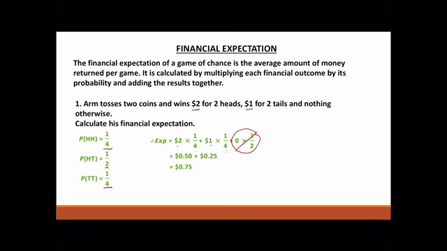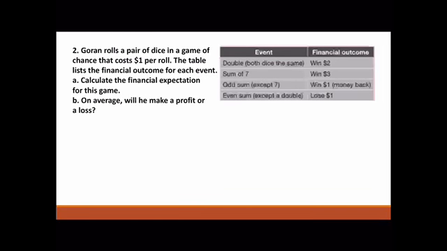Okay, let's look at another one. This time, Goran rolls a pair of dice in a game of chance that costs $1 per roll. The table lists the financial outcome for each event. If he gets a double, so both dice are the same, he'll get $2. If the 2 dice add up to 7, he'll get $3. If they have an odd sum, so they add up to an odd number, excluding the number 7, because the number 7 was here already, he will get $1. And if it's an even sum, except the double, because the double was included up here, he loses $1.